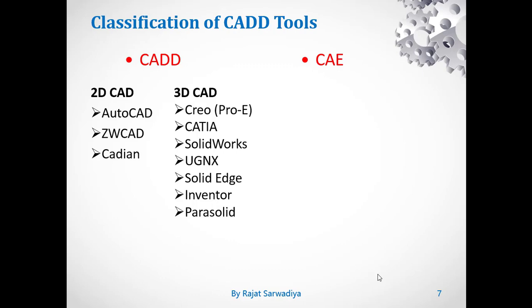Creo is actually the updated version of Pro-E Wildfire from PTC. CATIA, the tool which we will be covering in this training. SolidWorks is one of the tools. UGNX, or some will refer to it as NX, or Unigraphics is one of them. Another product from Siemens is Solid Edge. Autodesk Inventor is one of the tools which is preferred by the industries for 3D CAD work. Parasolid also.